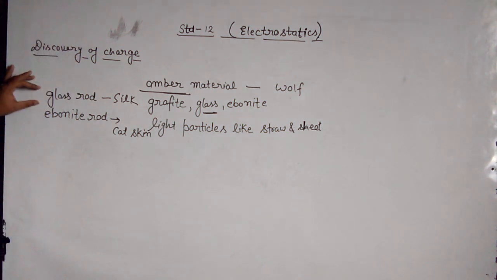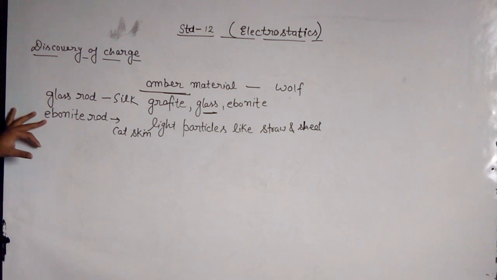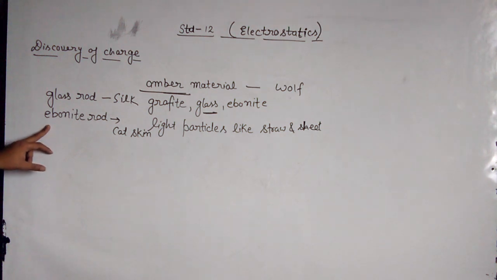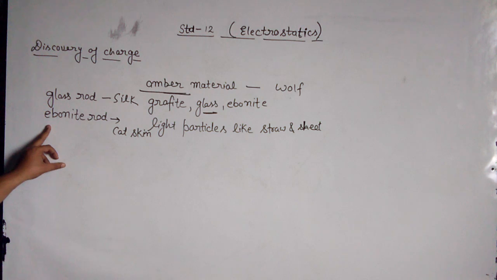It means when two glass rods are suspended, they repel each other, so the charge present in both glass rods is the same. Also in the case of ebonite rods, they start to repel each other, so it is clear that the charge present in both ebonite rods is the same.